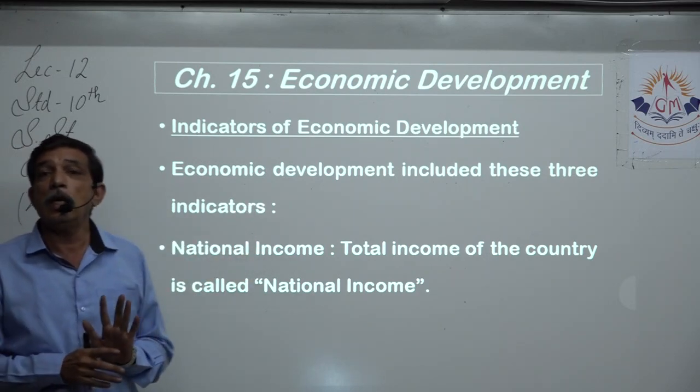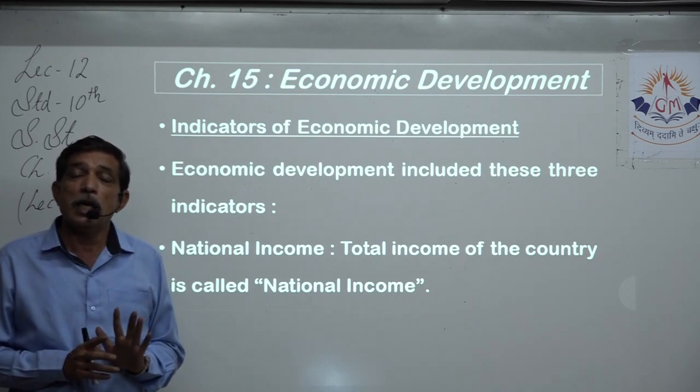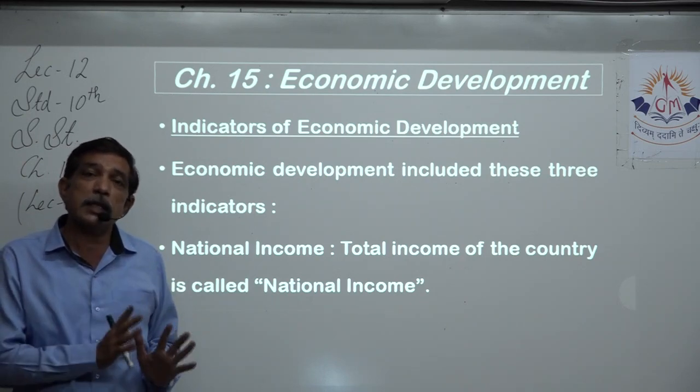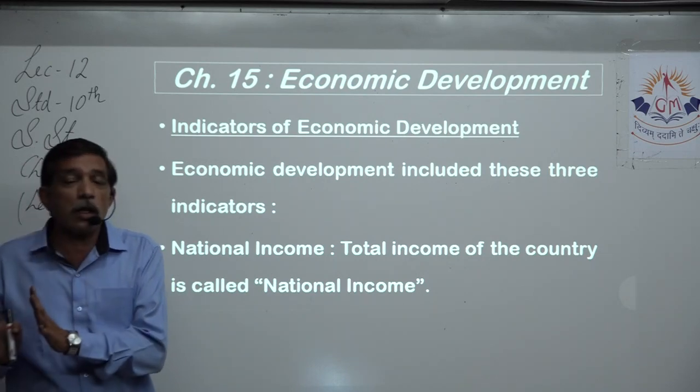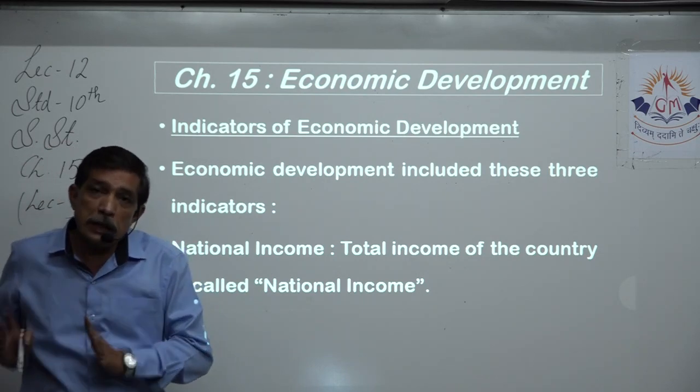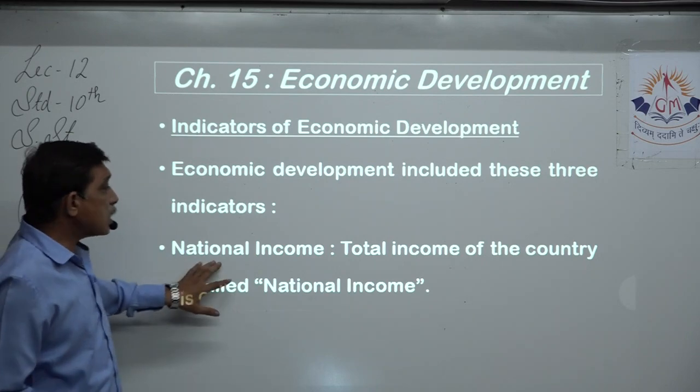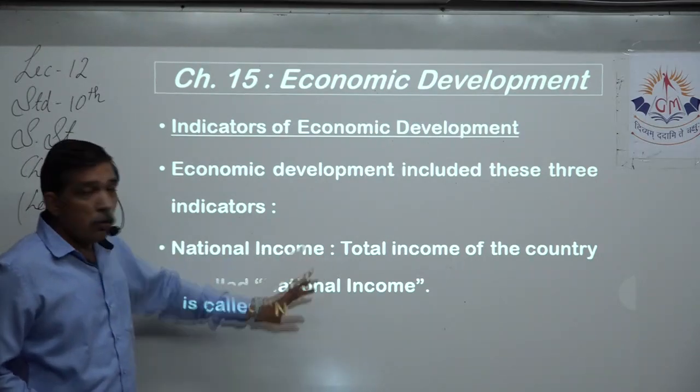What are these 3 indicators which show us that a country has economic development, or a lot of good economic development, or is still developing? National income. Now what is there?